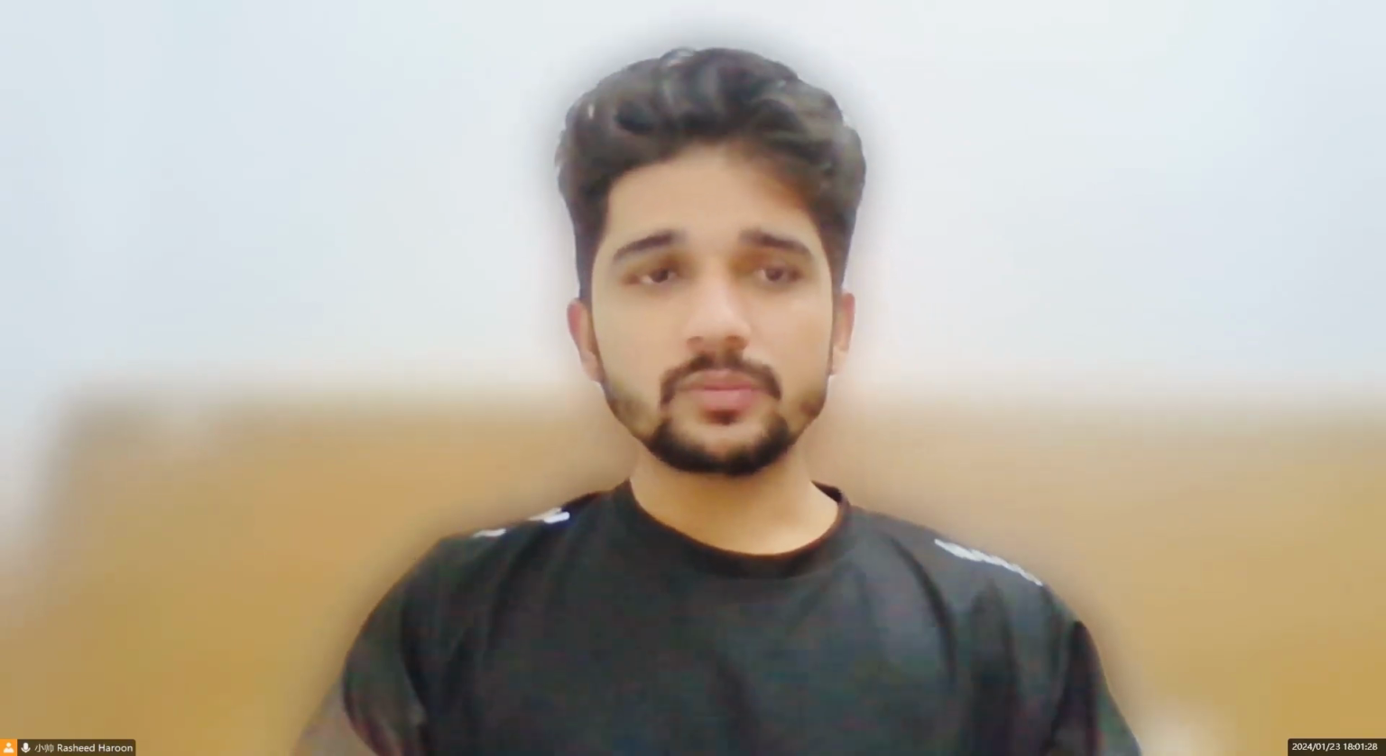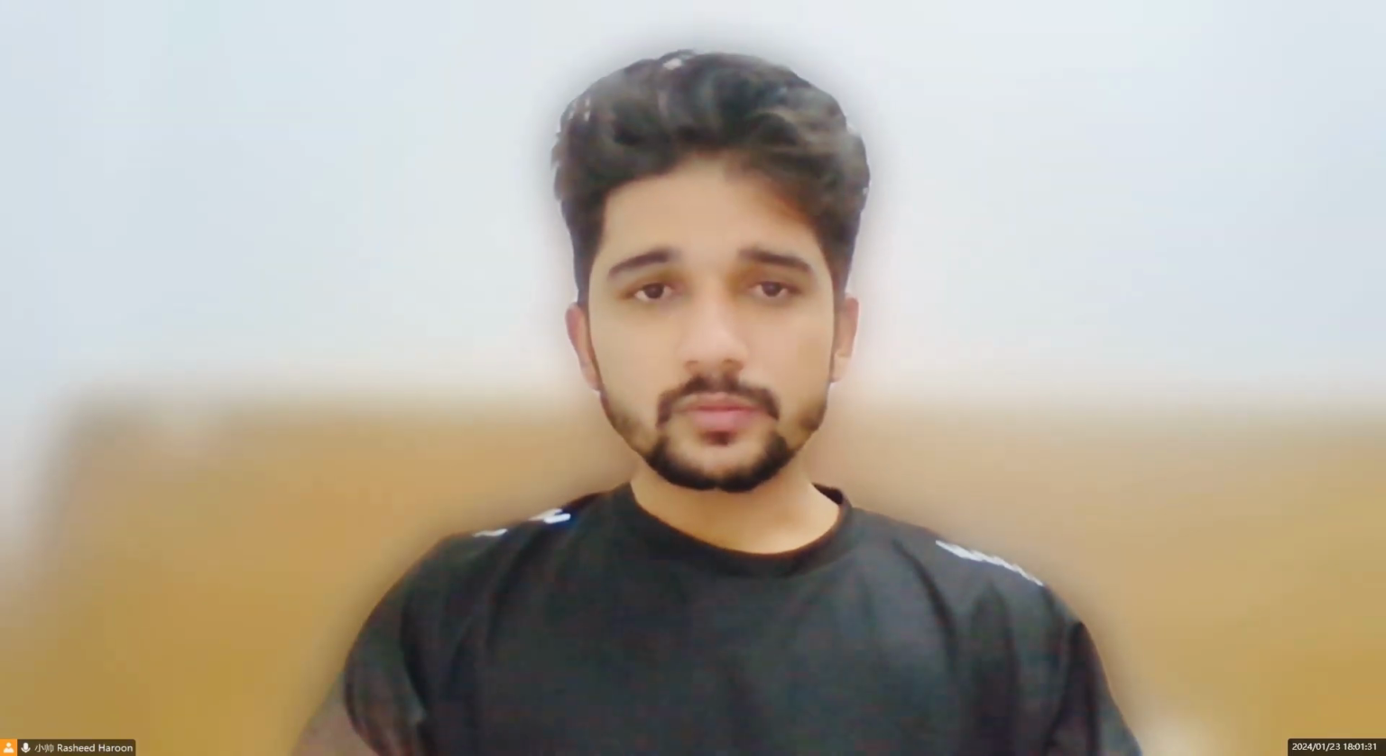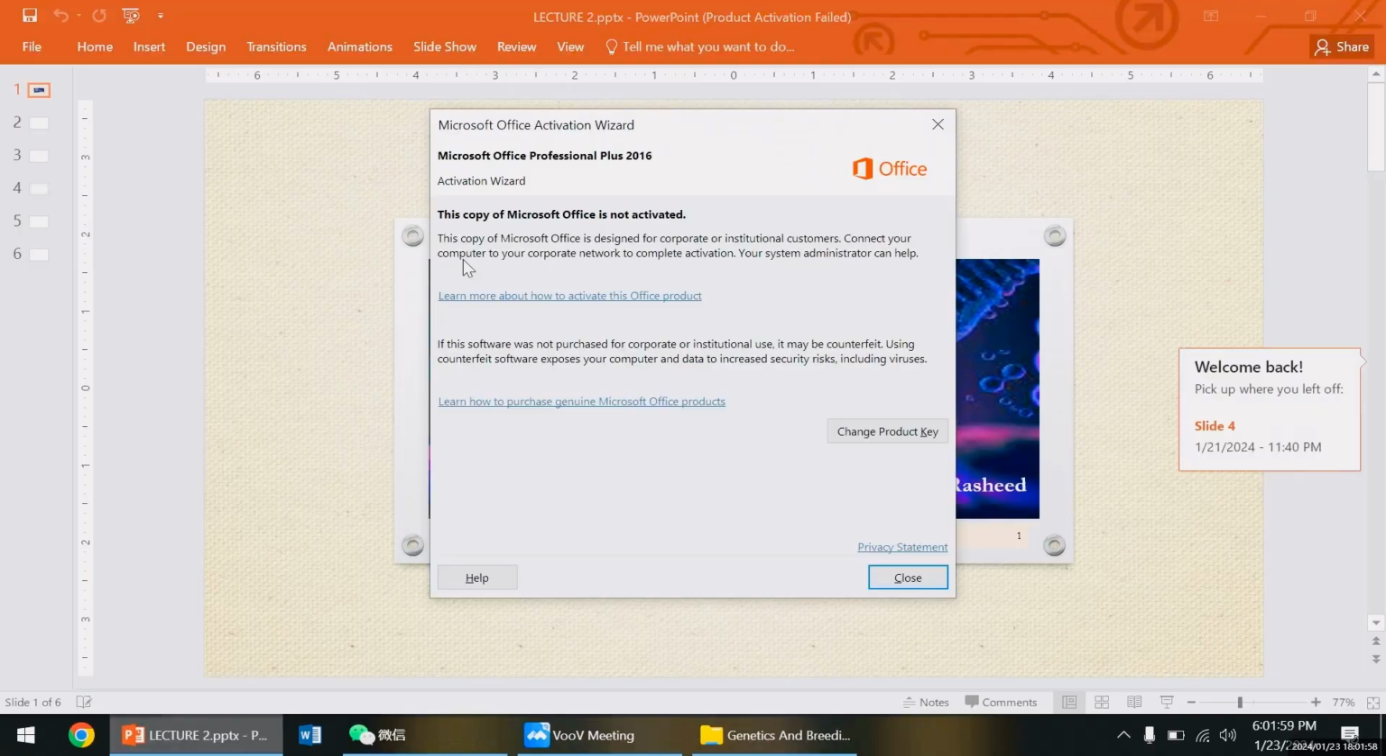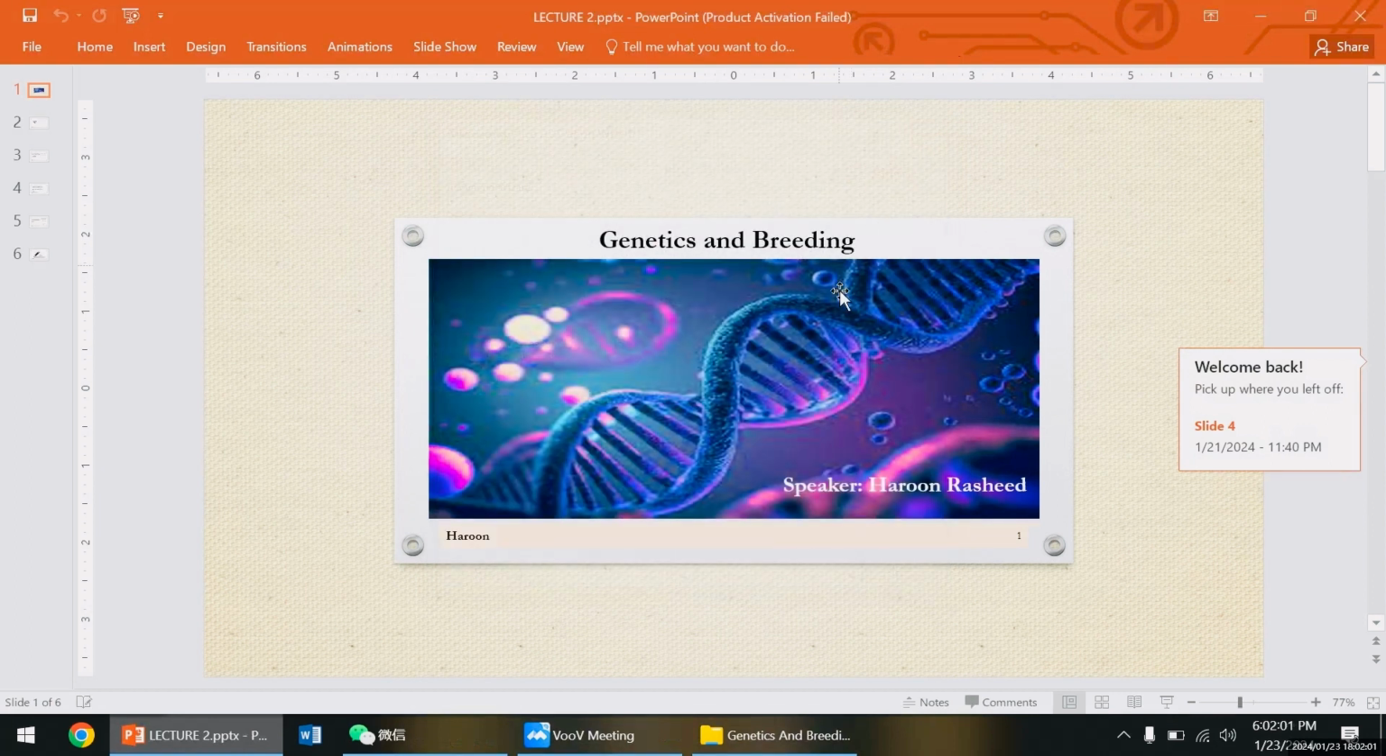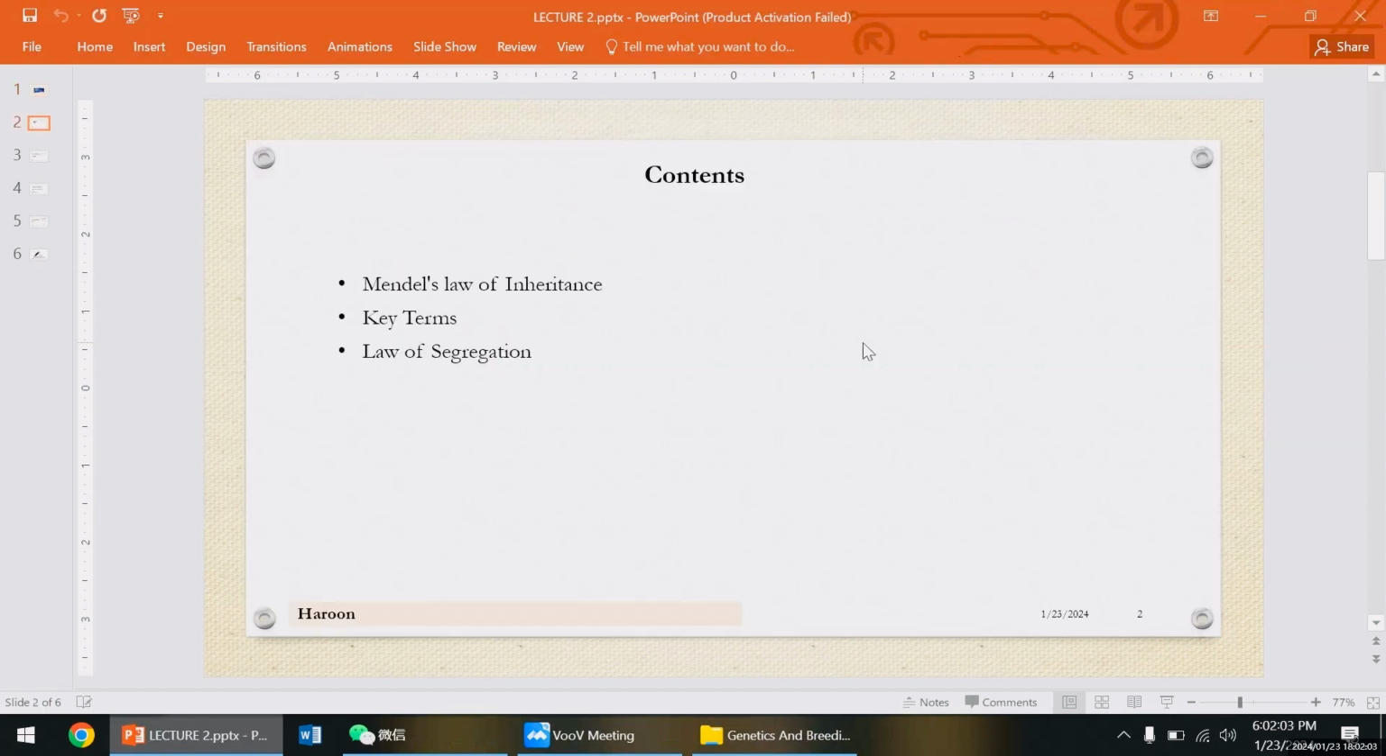So I am going to share my screen here with Mendel's law. The contents: what we are going to discuss is Mendel's law of inheritance, the key terms, and also the law of segregation. This is our first part of Mendel's law. In our second lecture we will complete the remaining parts of this law.